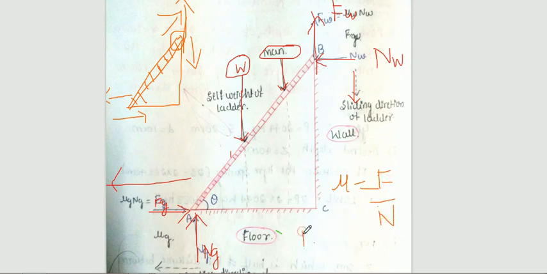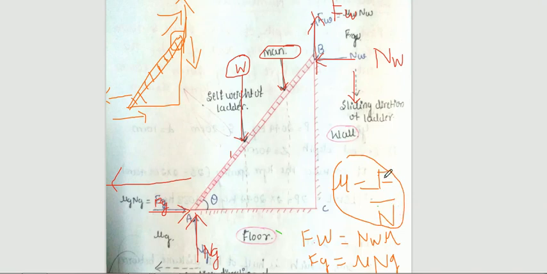So here we have Fw and Fg, that is the friction force at the wall and the friction force at the ground. The value becomes mu into Nw. Similarly, mu into Ng is the Fg value. You already know what this means. Because mu is equal to F by N, therefore F is equal to mu into N. If we are talking about Fw, it is mu into Nw. If we are talking about Fg, it is mu into Ng.